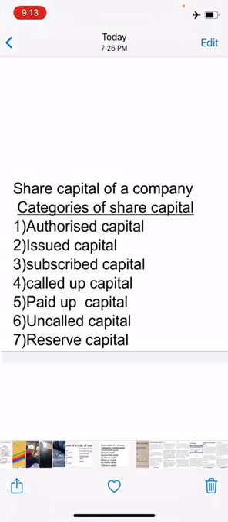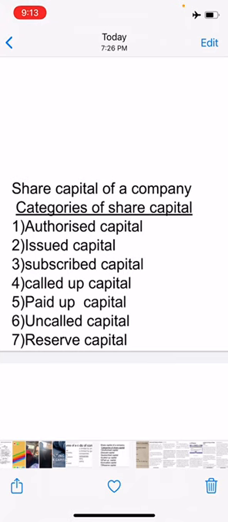Next is issued capital, which is that part of authorized capital actually issued by the company for subscription by the public. The part of authorized capital which is not issued is called unissued capital, and it may be issued for subscription at a later date.